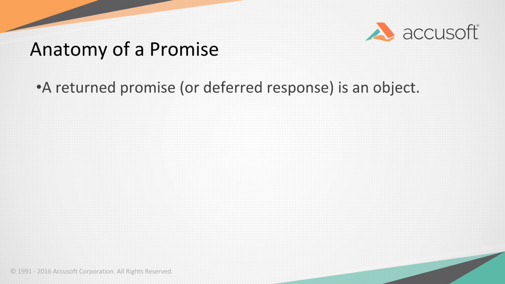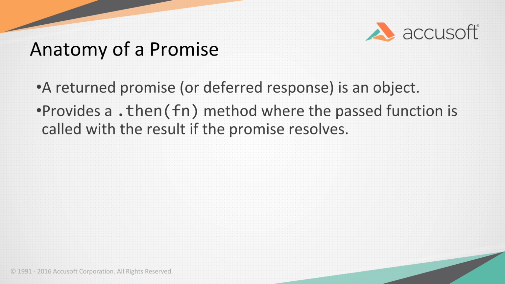So the return promise, or deferred response, is just a JavaScript object. And that object has a couple of methods on it that you can use. .then, where the passed-in function will be called as soon as this thing resolves. The benefit here with promises versus a lot of event emitters is it'll be called when this resolves or if it's already resolved. So there's no chicken and the egg.